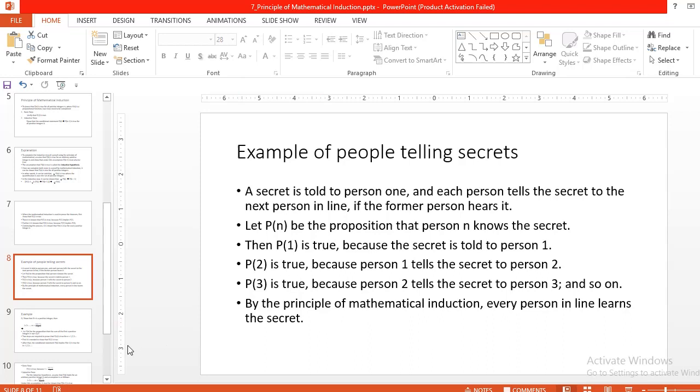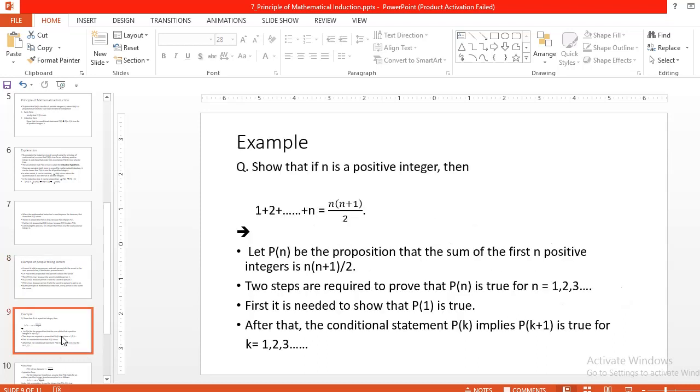Now, let's see one formula to prove using this technique. Here I have taken one example equation. If n is a positive integer, then we have to show that 1 plus 2 plus up to n is equal to n of n plus 1 divided by 2 is true. Let's see this example by using the principle of mathematical induction.